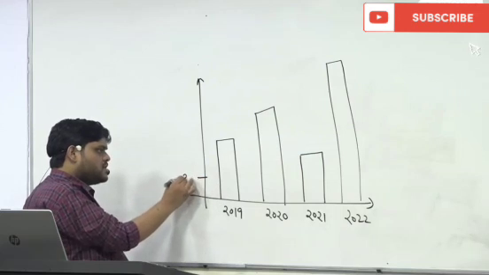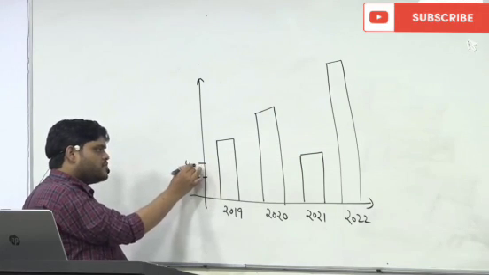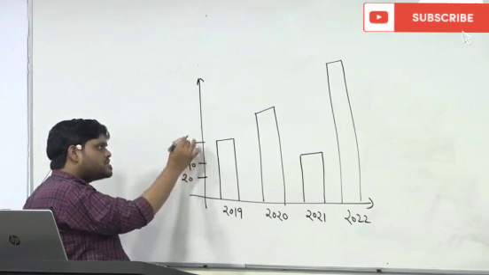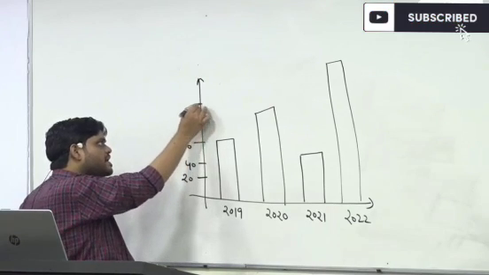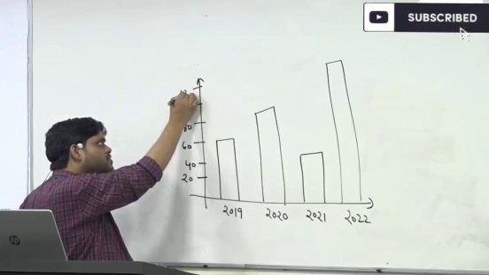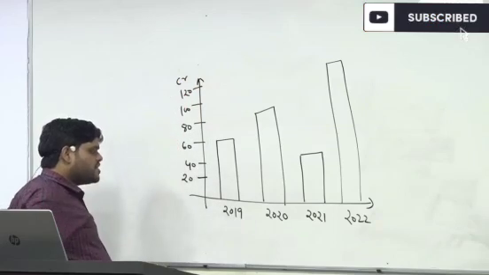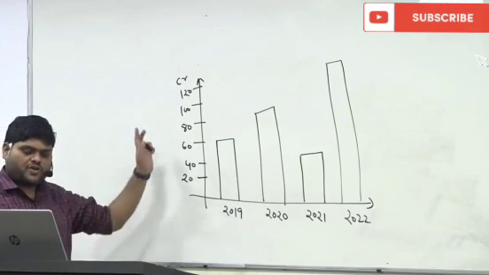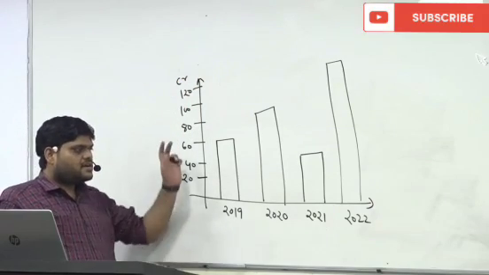The values are 20 crore, 50 crore, 60 crore, 80 crore, 100 crore, 120, given in crores. This is the profit of company XYZ in 4 years.